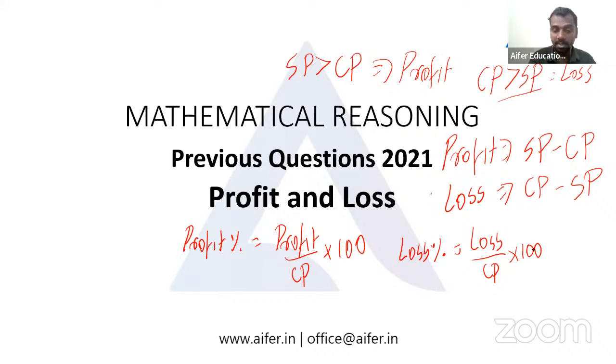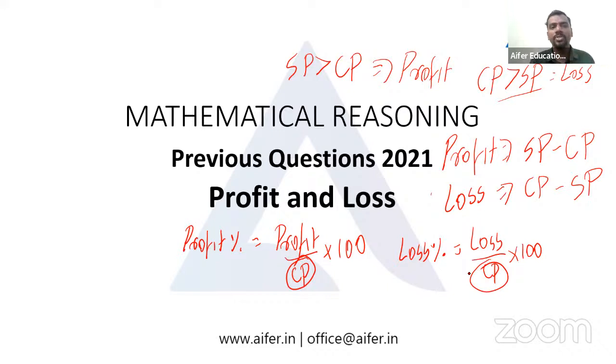Remember, in both cases, whether it's a profit or loss, the denominator is CP, not SP. Normally, we may think that in case of profit it is CP and in case of loss it is SP. No, in both cases we have CP as the denominator.